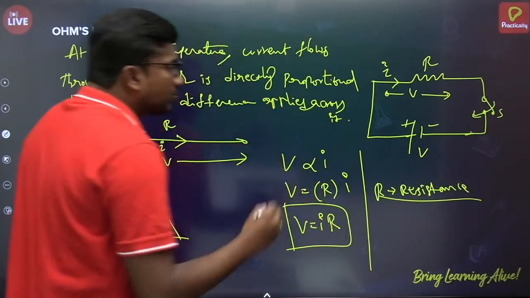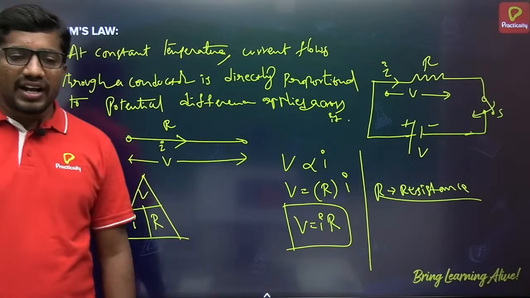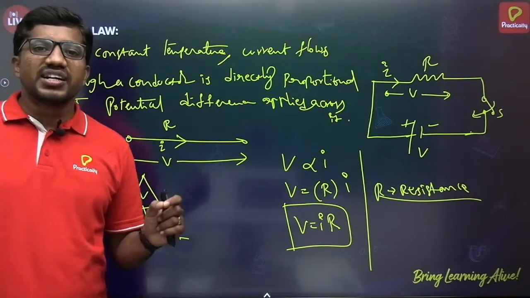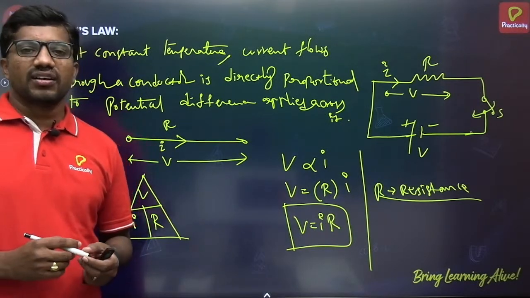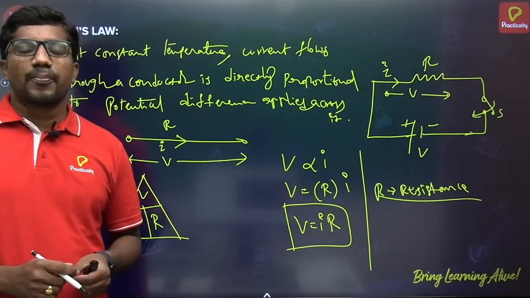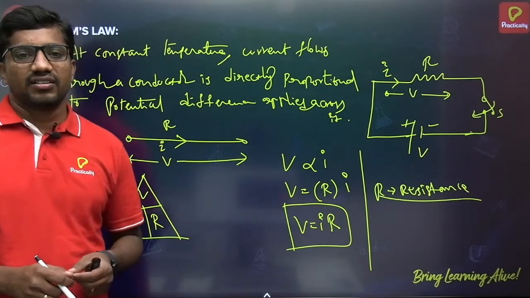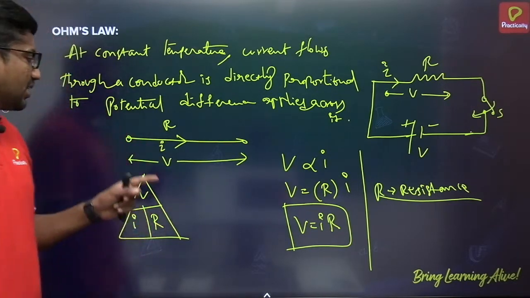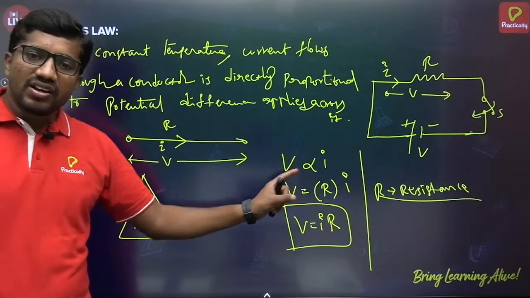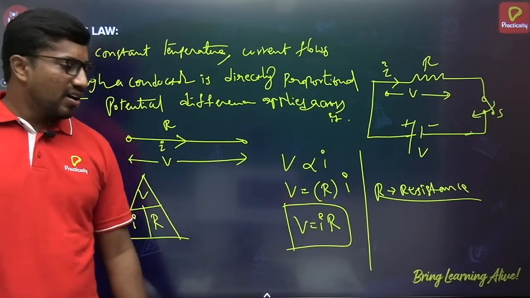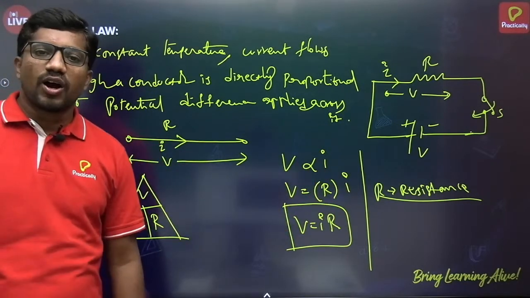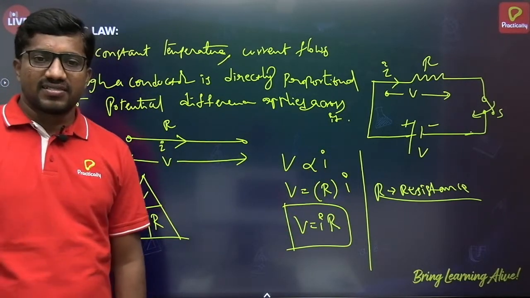So this is Ohm's law, children. Very important and very easy too. At constant temperature, the electric current flowing through a cross-sectional area of a conductor is directly proportional to the potential difference applied across the conductor. That is, V proportional to I. V is equal to R multiplied by I. V is equal to IR, whereas R is the proportionality constant that represents resistance.